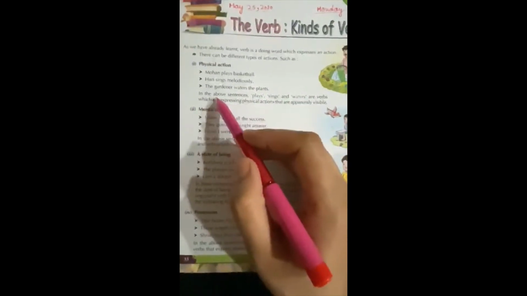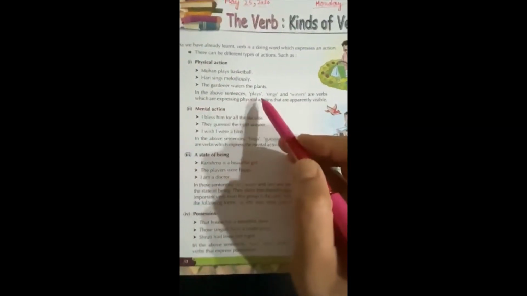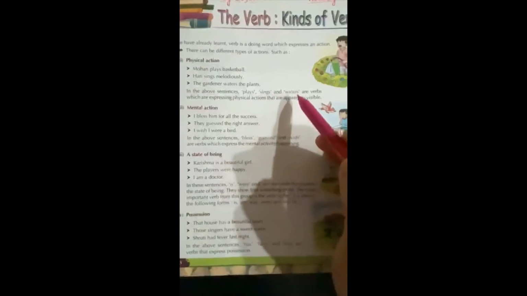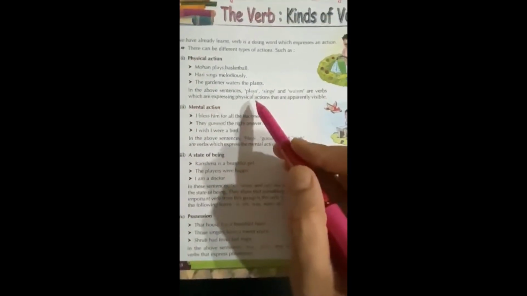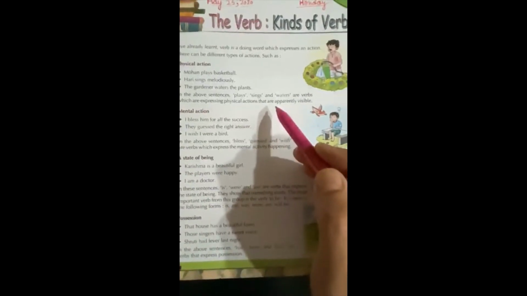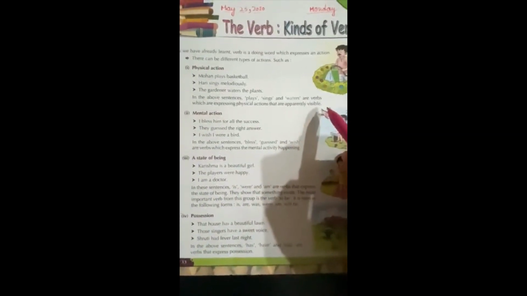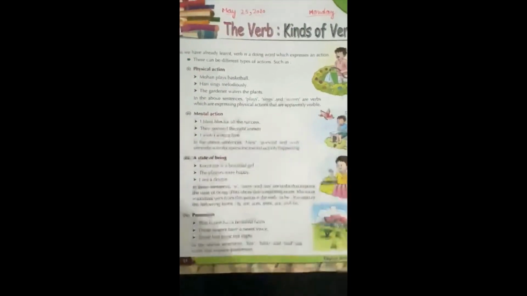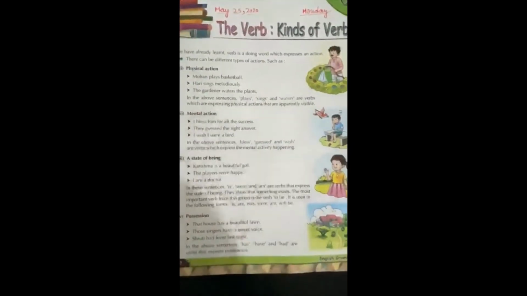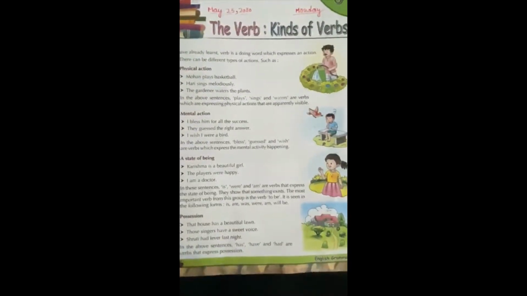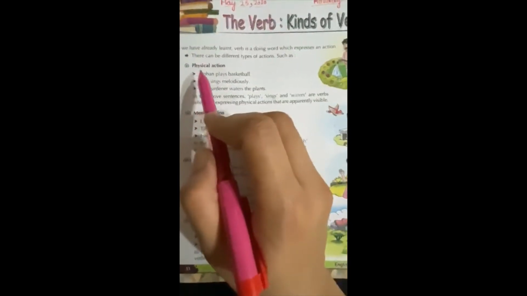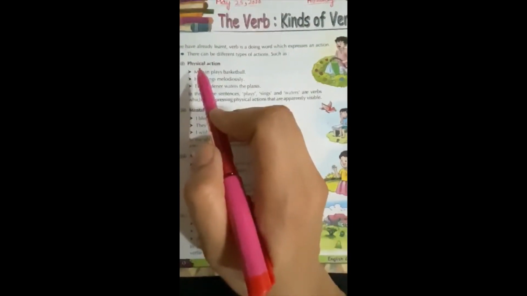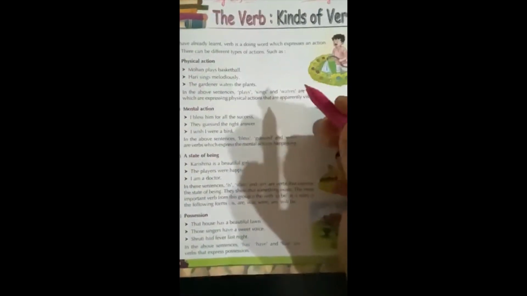So in the above sentences, plays, sings, waters are verbs which are expressing physical action that are apparently visible. You can easily see that some action is going on. So these type of action can be called physical action.